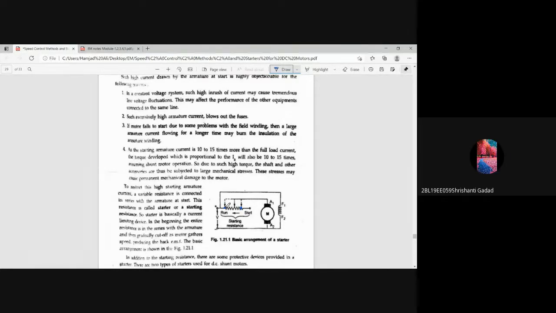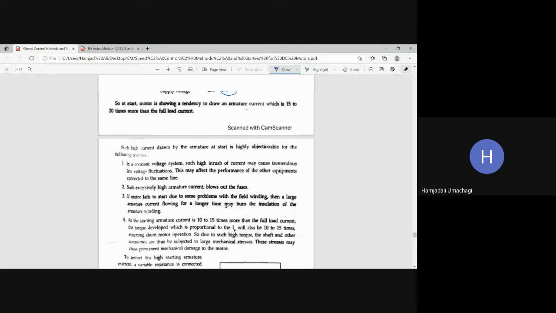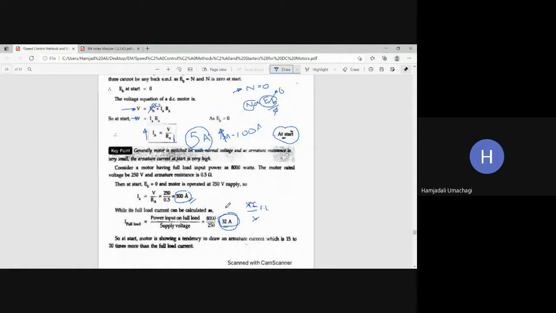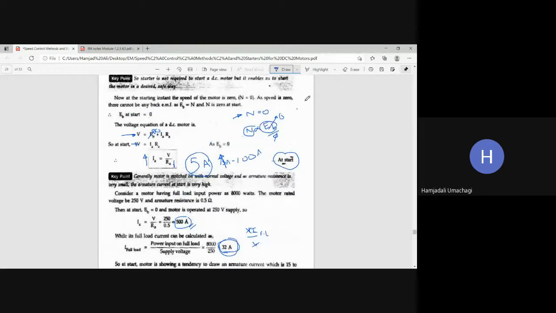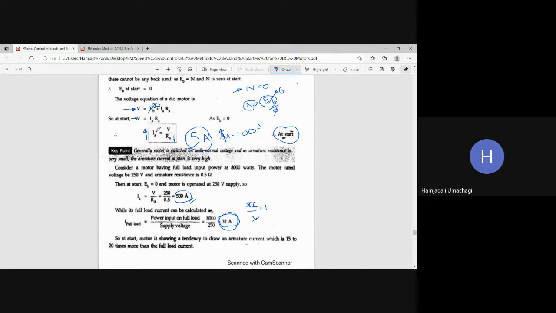Yes, sir. Okay, so this is all about the necessity of the starter. Why are we using the starter here? Just to control the starting current. It is very high, because at the time of starting of the DC motor without resistance or the starter, speed will be zero, then Eb will be zero. Then automatically the voltage equation becomes V is equal to IaRa. Then the armature current drawn by the motor will be Ia is equal to V divided by Ra.